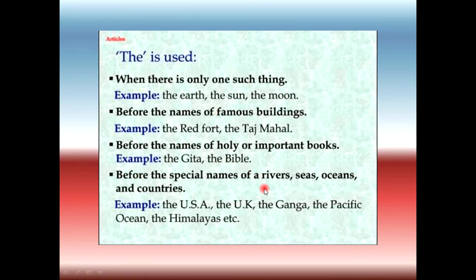Before the special names of rivers, seas, oceans and countries, we put "the": the USA, the UK, the Ganga, the Pacific Ocean, the Himalaya, etc.